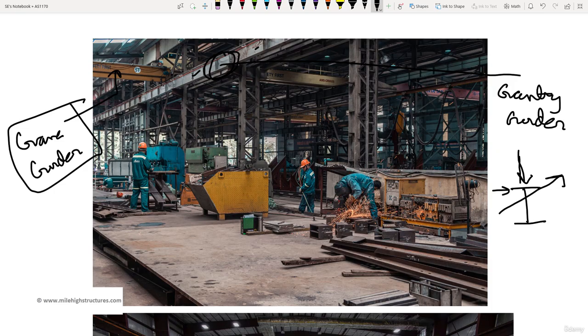So obviously, because of the self weight also, and let us suppose it is lifting the 5000 kg load over here, half of the load shall be transmitted onto this particular support, and half of it shall be transmitted onto the other perpendicular support.